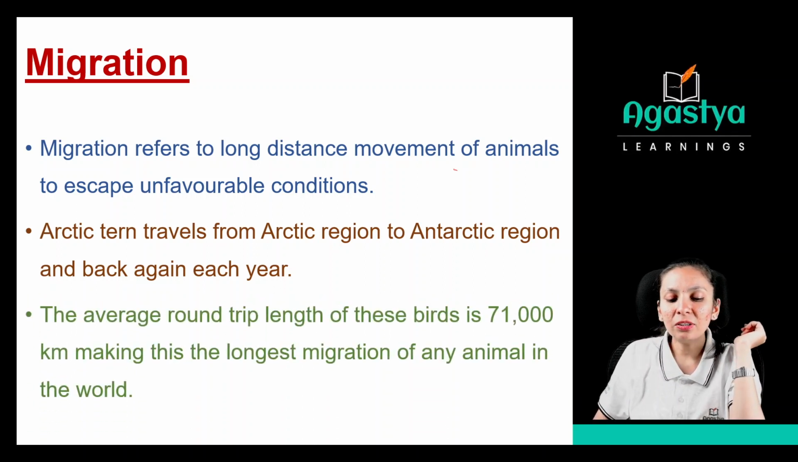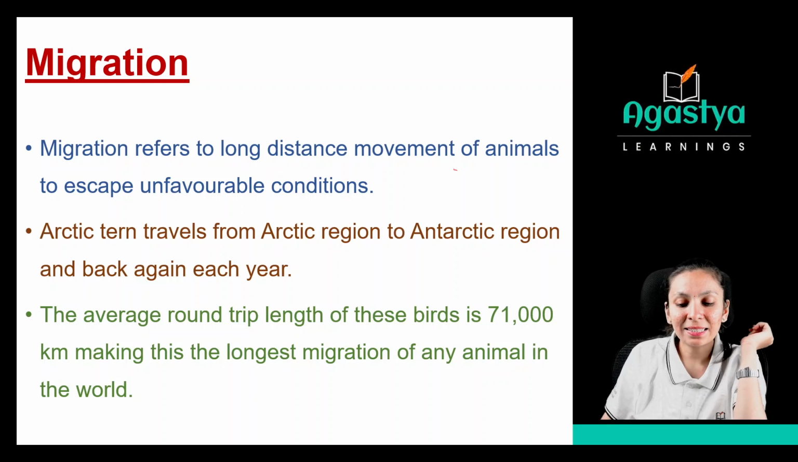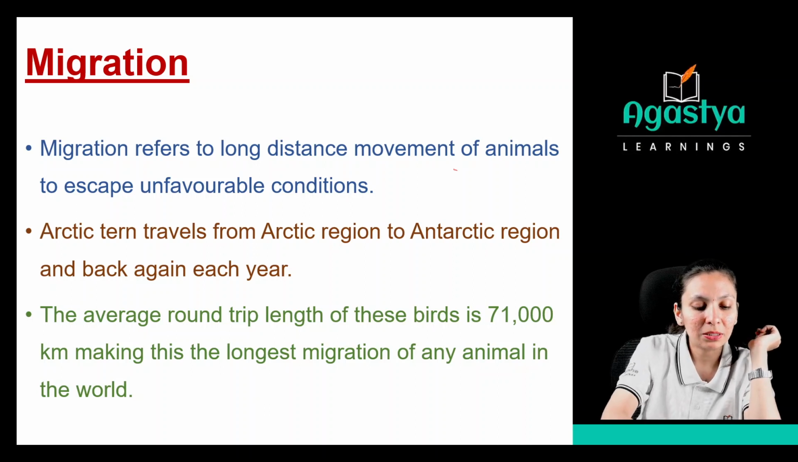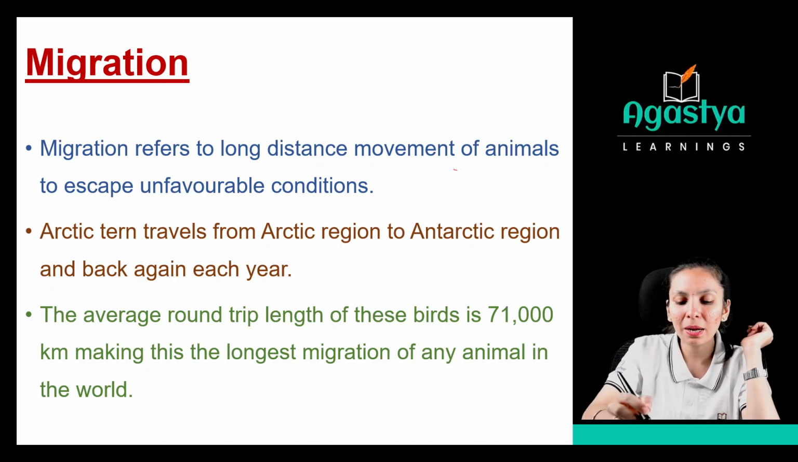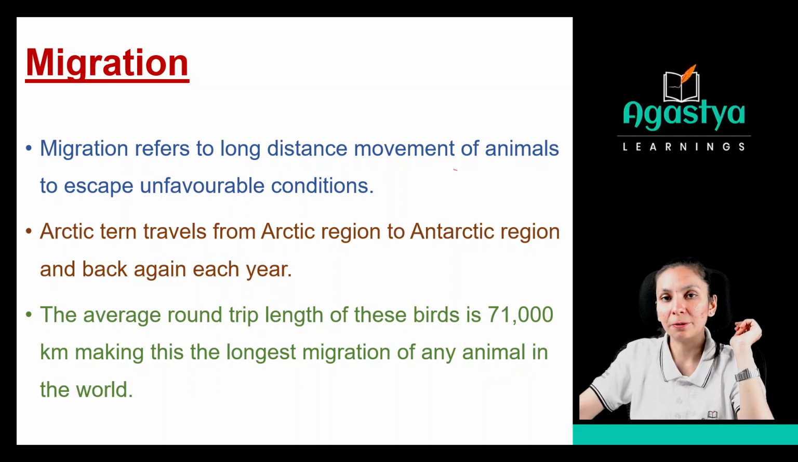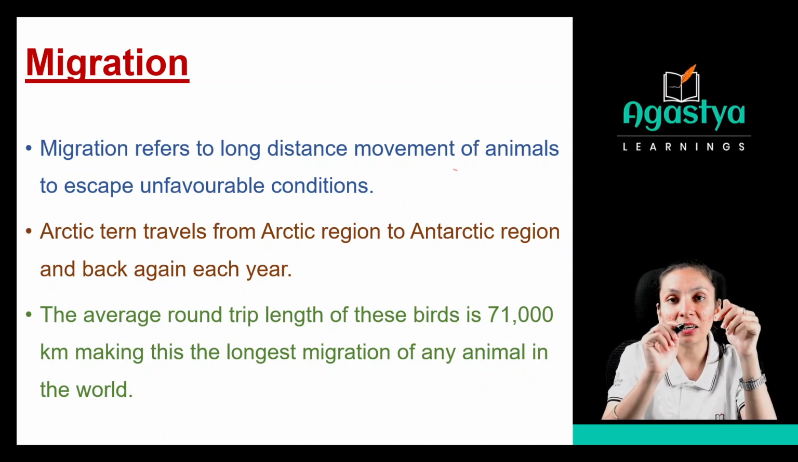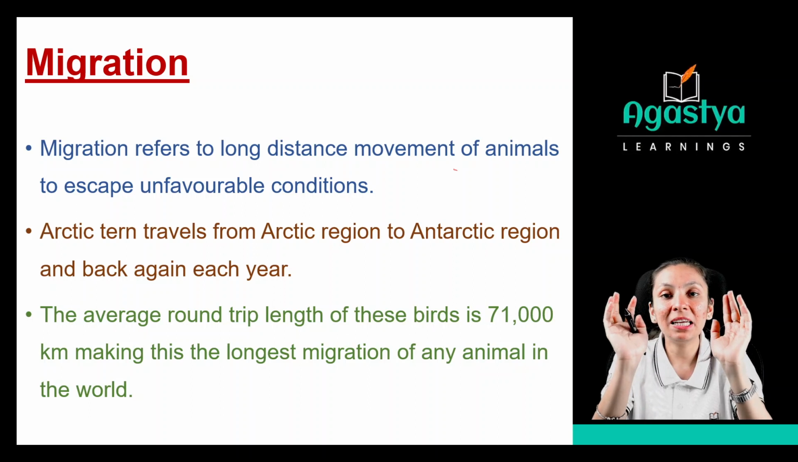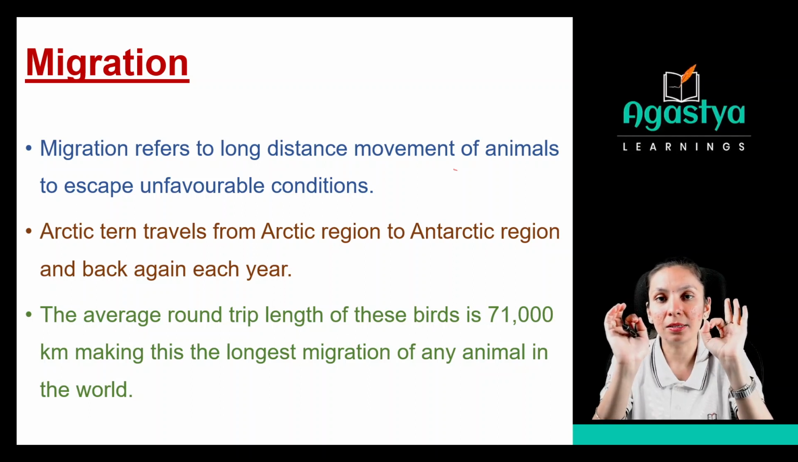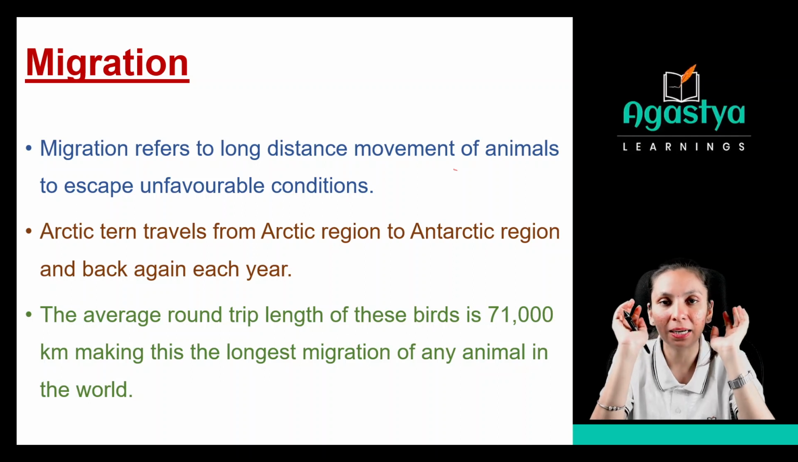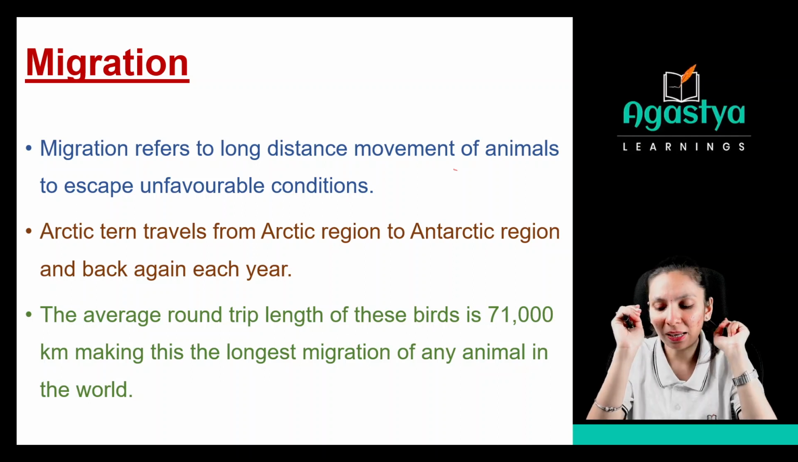The average round trip length of this bird is 71,000 km, making this the longest migration of any animal in the world. See, this Arctic tern is traveling 71,000 km. That is the longest distance found in any other animal. Okay, so that was the new thing.